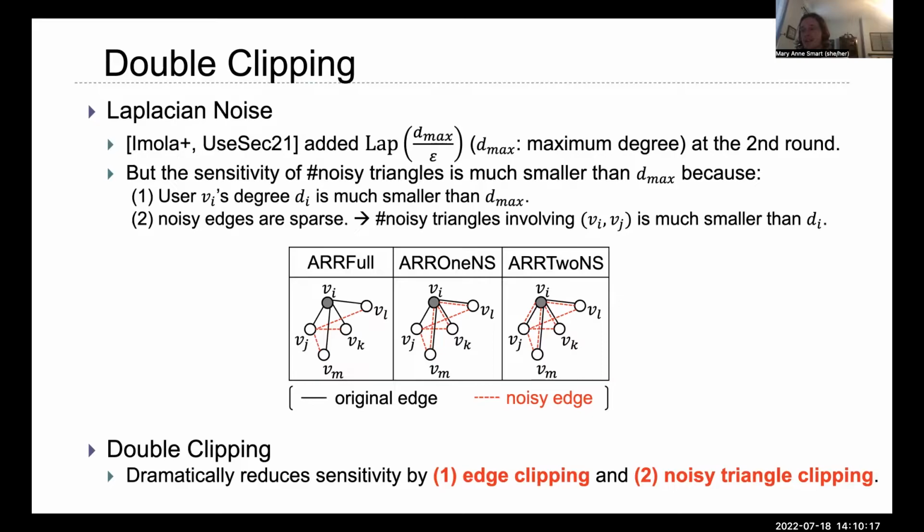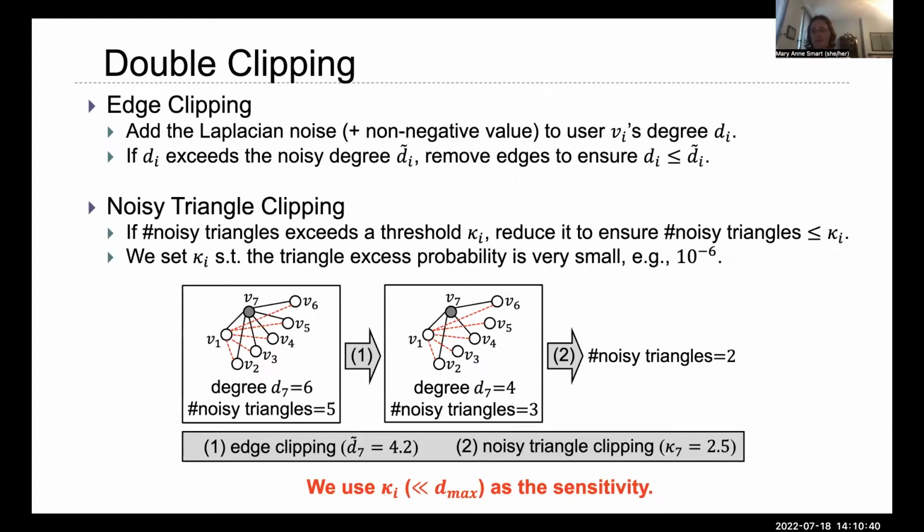When the graph is heavily downsampled, we expect the sensitivity of the number of noisy triangles to be less because degrees are often less than Dmax, and the graph is sparse due to downsampling. We achieve this sensitivity reduction using clipping techniques. We clip edges and then we clip noisy triangles to get away with adding less noise. For edge clipping, we estimate a user's degree before the algorithm even runs and tell the user to remove edges if his degree is higher than the estimate. This allows sensitivity to depend on the user's degree as opposed to a global constant.